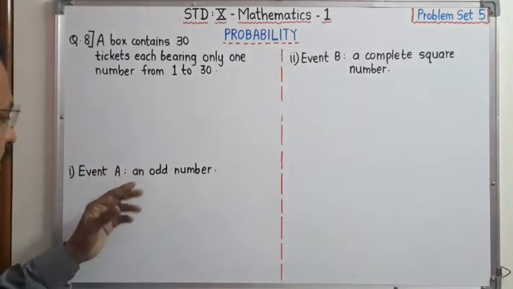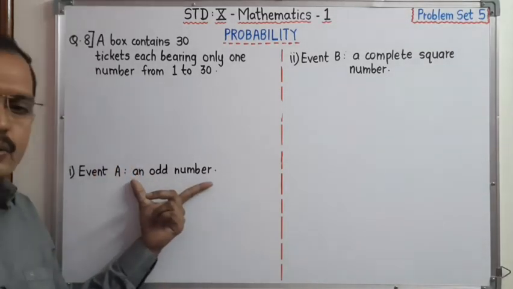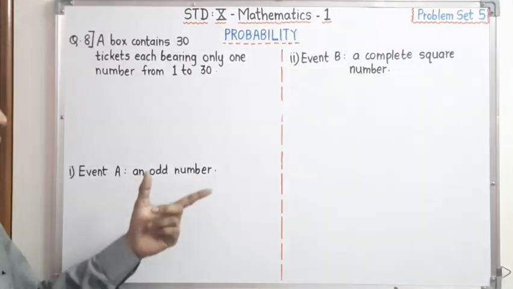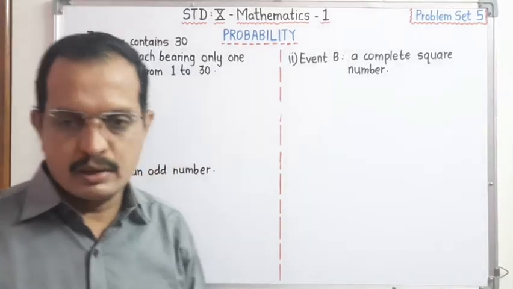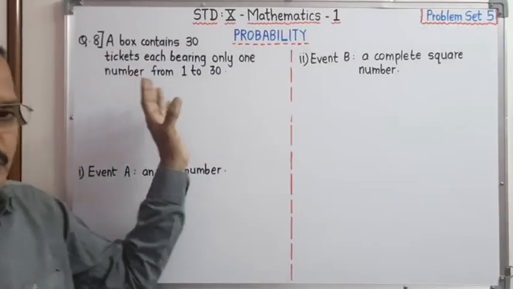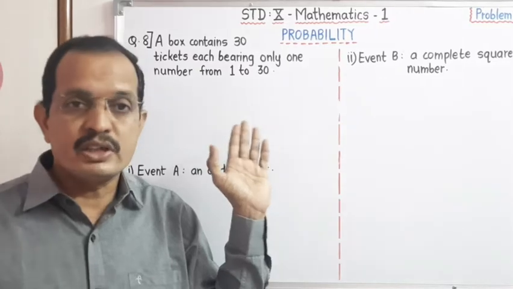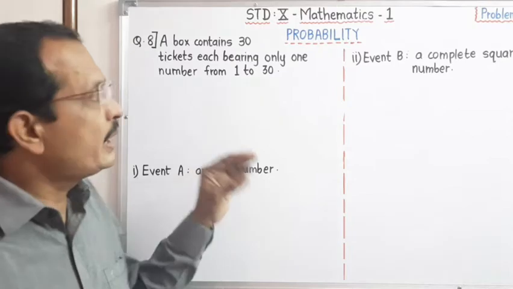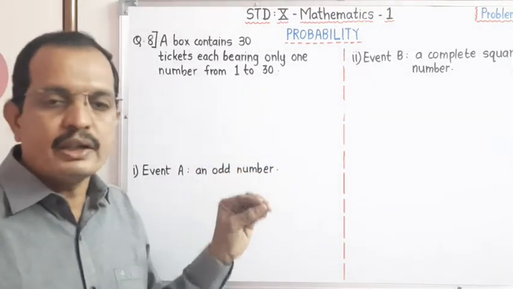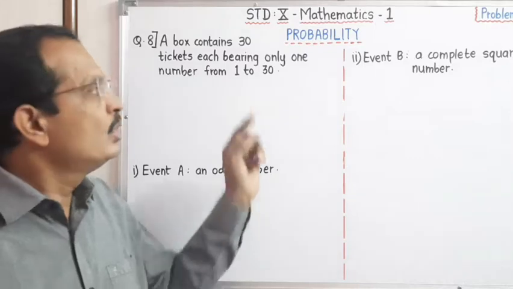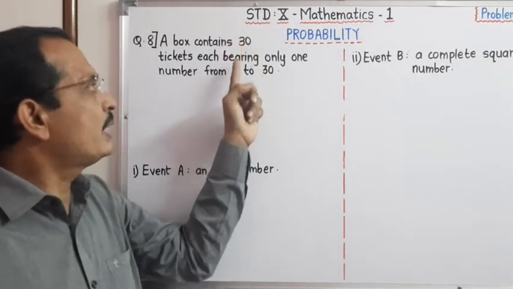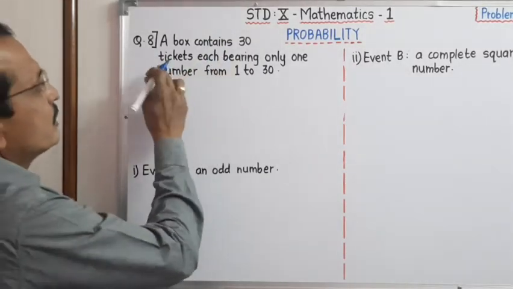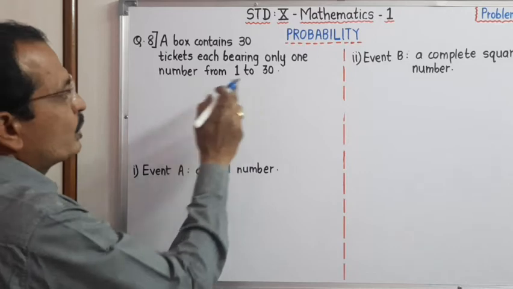Then we have to find the probability for event A, that an odd number appears, and second, that a perfect square number appears. I think all of you understand the random experiment: one box has 30 tickets, each bearing one number from 1 to 30.